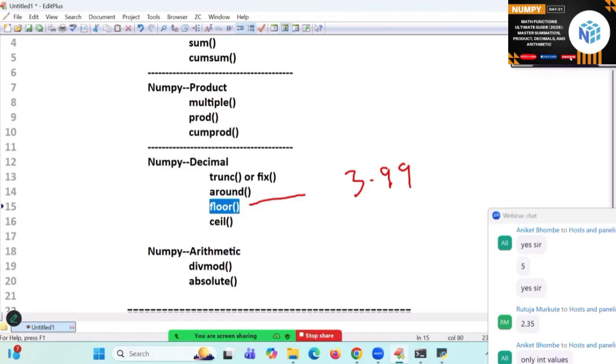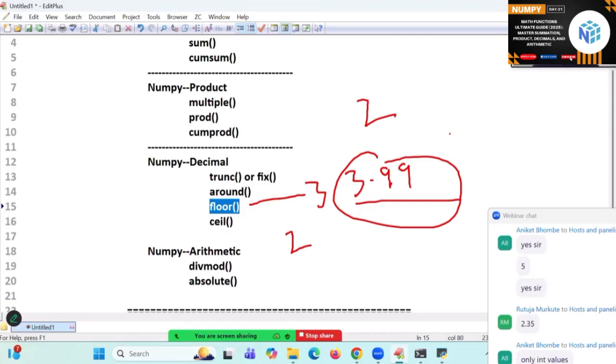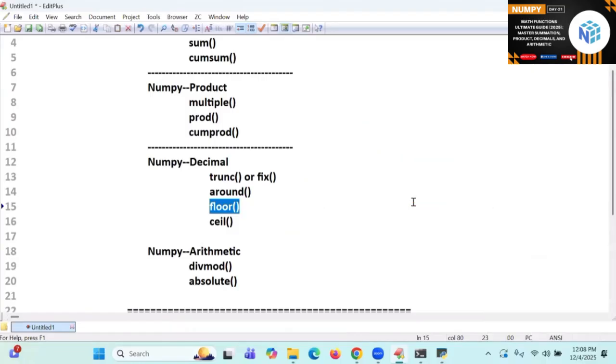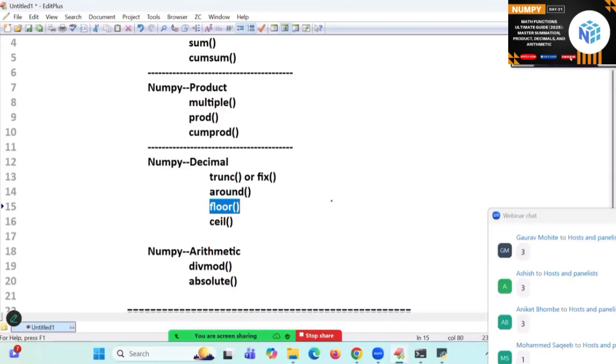Okay. 3.99. What is the nearest lowest value? 3 or 2? So this value is called what? 3.99, the nearest lowest value is 3. Suppose 2, the nearest lowest value is 2. So for 3.99 the nearest lowest value is 3. Are you sure? Okay. Next, minus 3.166. What is the nearest lowest value? Minus 4.